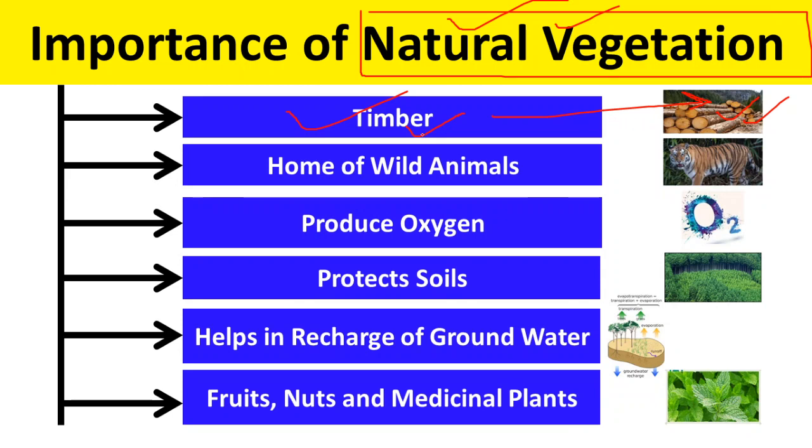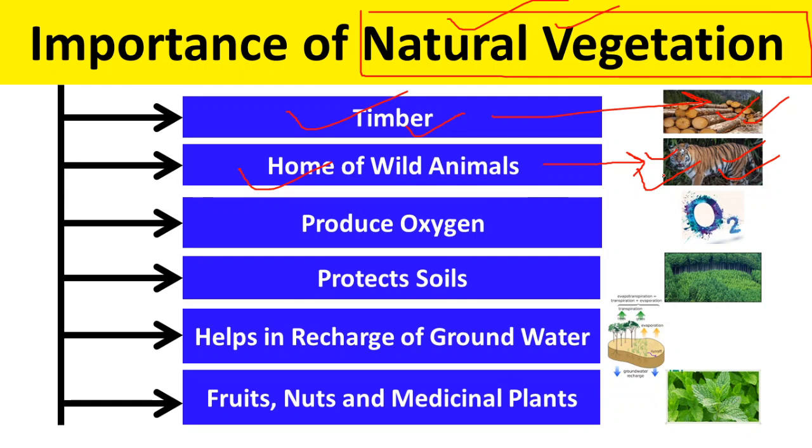Another is the home of wild animals. Natural vegetation, the forest, in which a lot of wild animals like tigers, lions, elephants live. They do not live in a particular house like us, okay, in a 1 or 2 BHK home, etc. The wild animals live in forests, in natural vegetation.